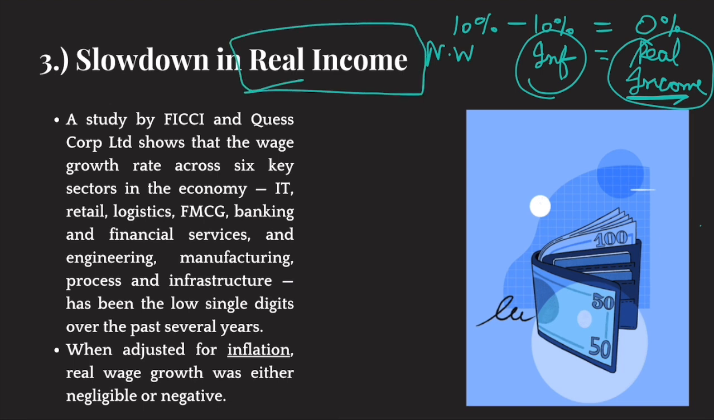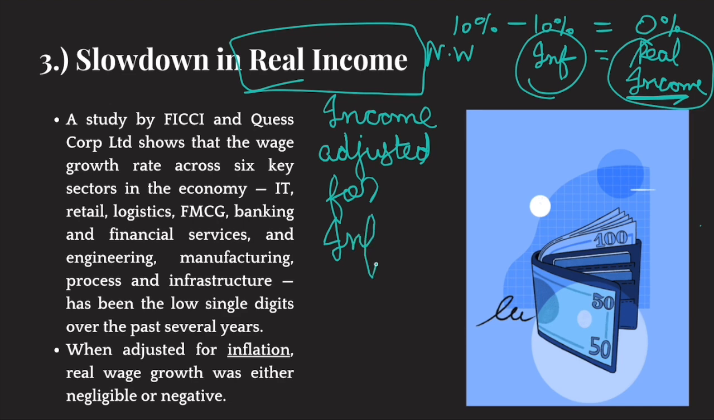Real income is income adjusted for inflation, right? And that has declined as per FICCI. Nominal wages have grown so slowly that inflation has eaten up your savings. And that's why your real income growth is negligible or, well, negative, right?